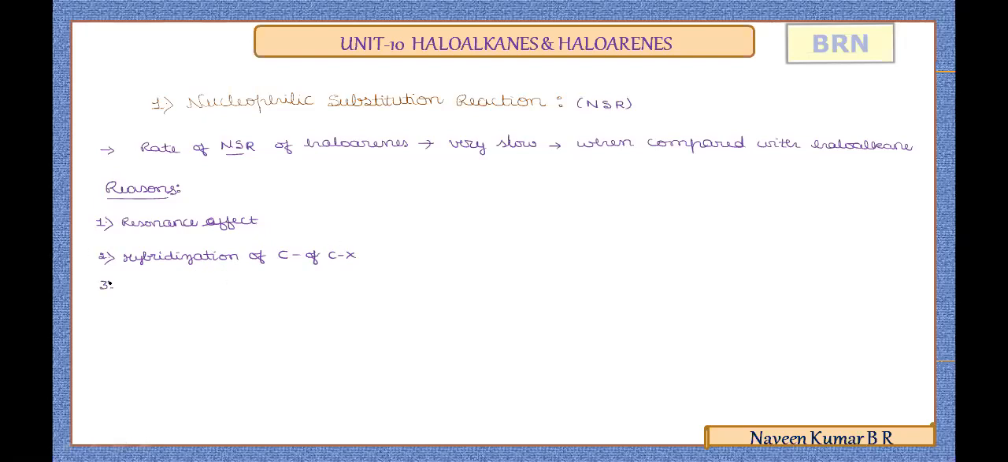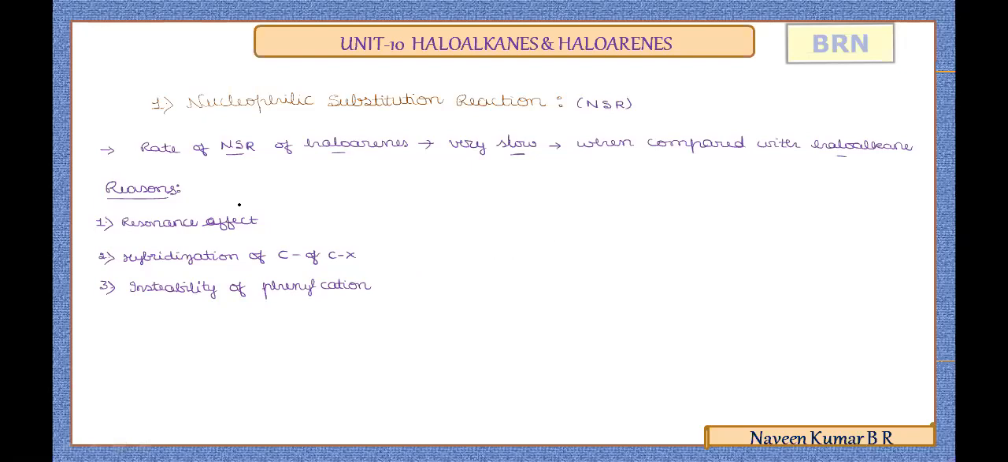Then the third important reason is the instability of the phenyl cation. We'll try to understand each one in detail. There is one more reason also, just remember it. It is because of the possible repulsion: it is unlikely for the electron-rich nucleophile to approach the electron-rich arene, and we take that as an additional reason. So these are the important reasons to understand why the rate of nucleophilic substitution for haloarenes is very slow when compared with haloalkanes.